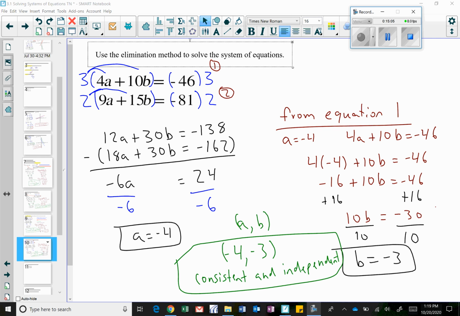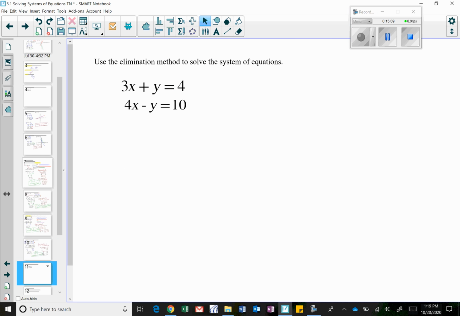I do have one more thing I wanted to point out with a new system here. I'm not going to actually solve this one. I'm just going to talk about it for a minute. So if I had 3x plus y equals 4 and 4x minus y equals 10, I see that I have 1y here, and this is actually a negative 1y in the bottom equation.